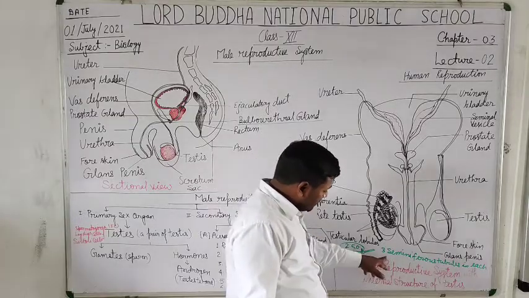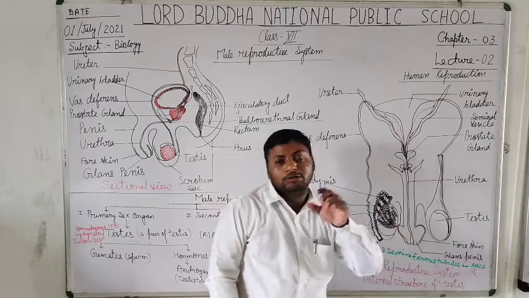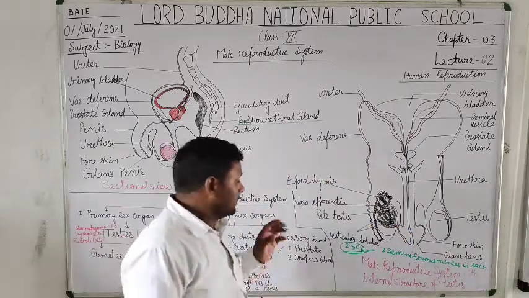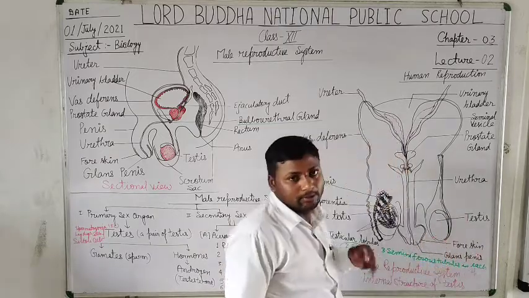Each seminiferous tubule forms about thousands of sperms.